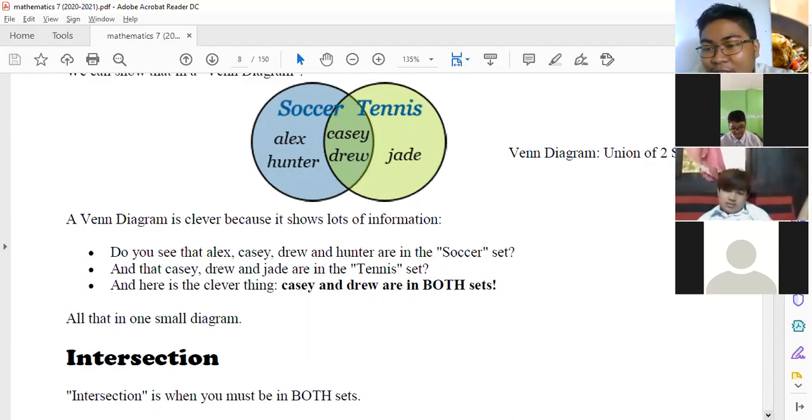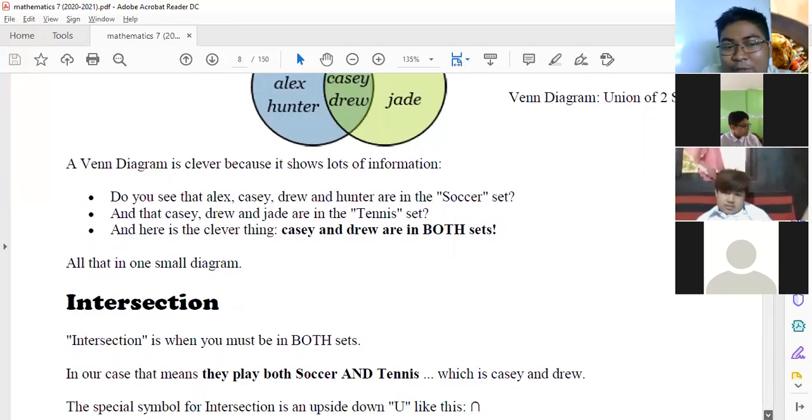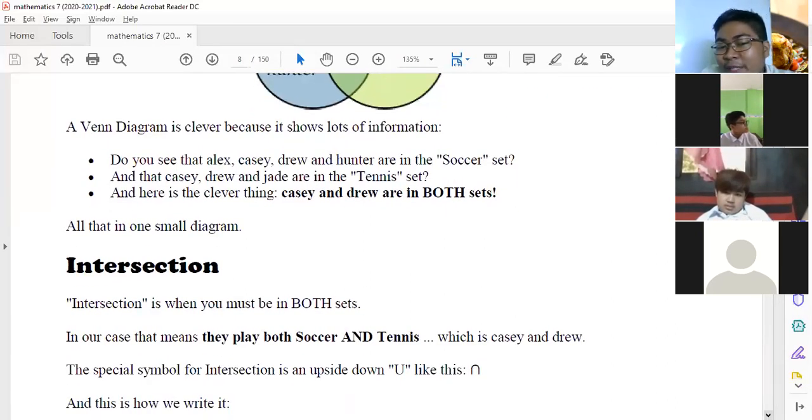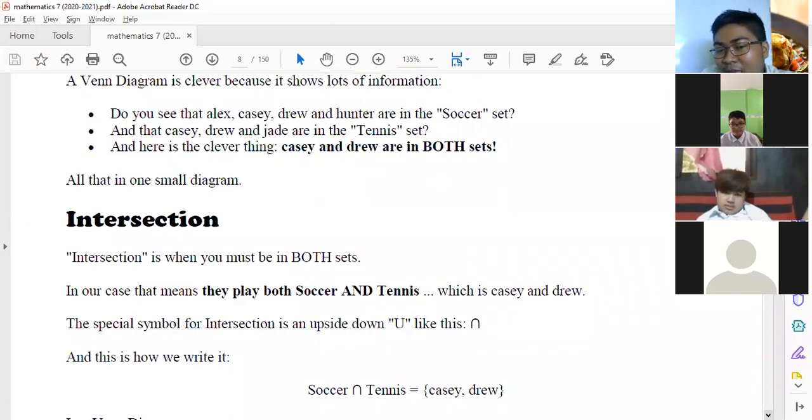How about the intersection? So ang symbol natin for union is U. Baliktad. Ayan. So we have the intersection then. So intersection is when you must be in both sets. So in our case, that means they play both soccer and tennis, which is Casey and Drew naman, tama? So the symbol for intersection is upside down of the symbol for union. So like this. So baliktad na.